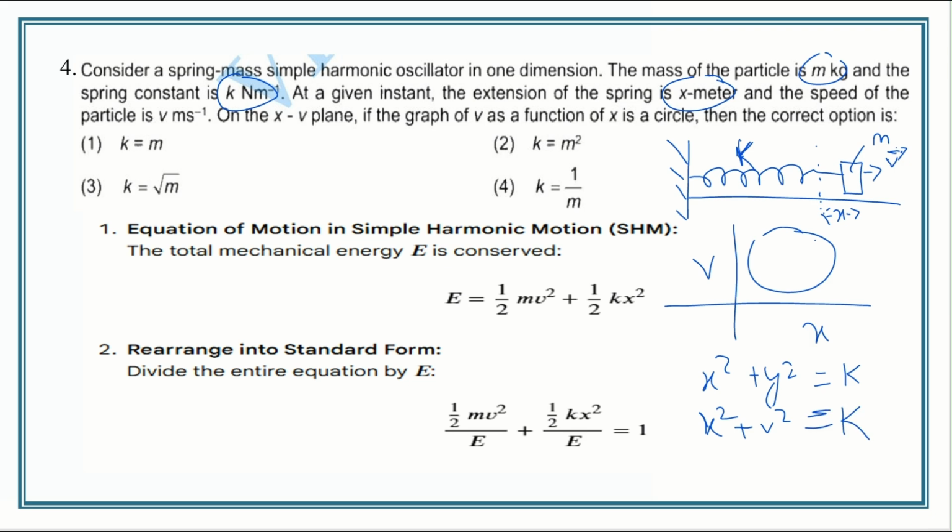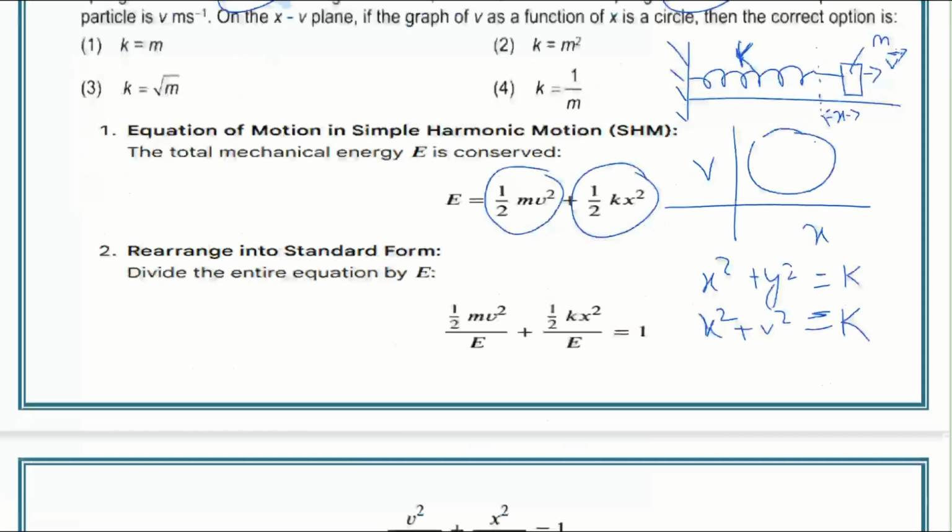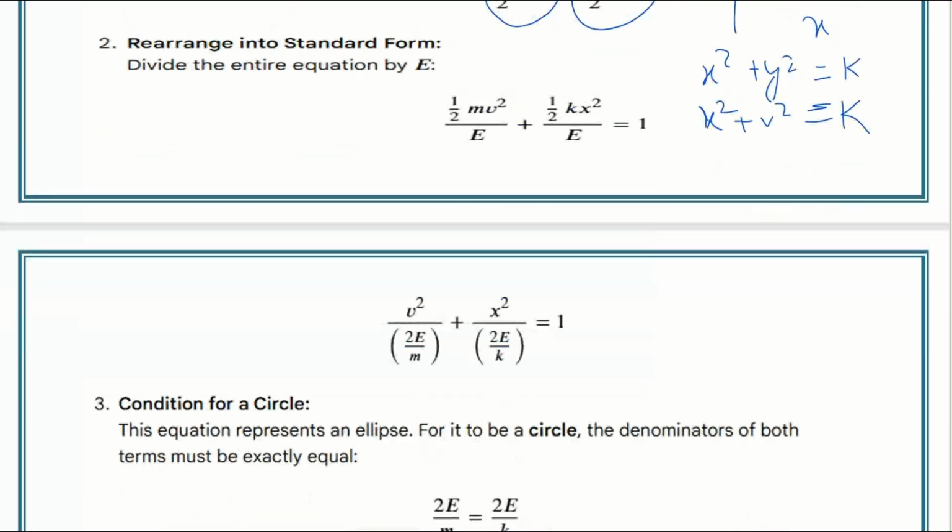Then how to solve this? Equation of motion in a simple harmonic motion. In SHM, we know the total energy of the system is the kinetic energy plus the potential energy, that is equal to half mv square plus half kx square. Rearranging it, dividing both sides by E, we get half mv square by E plus half kx square by E is equal to 1. Further simplifying, we get v square by 2E by m plus x square by 2E by k is equal to 1.